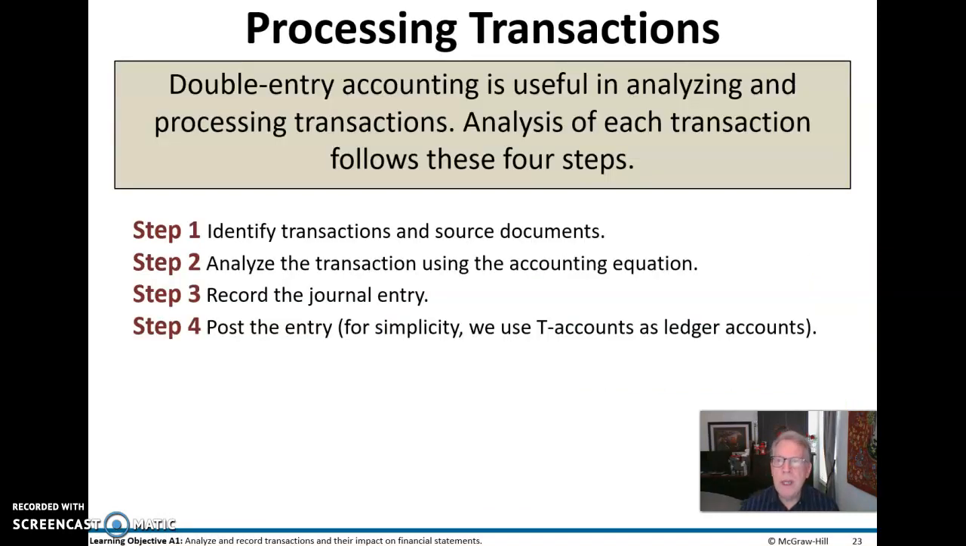Then we are going to do the following steps in the first portions of creating our financial statements. So we've identified the transactions and source documents. We've analyzed the transaction using the accounting description. We record the journal entry, and then we post it into the general ledger account.